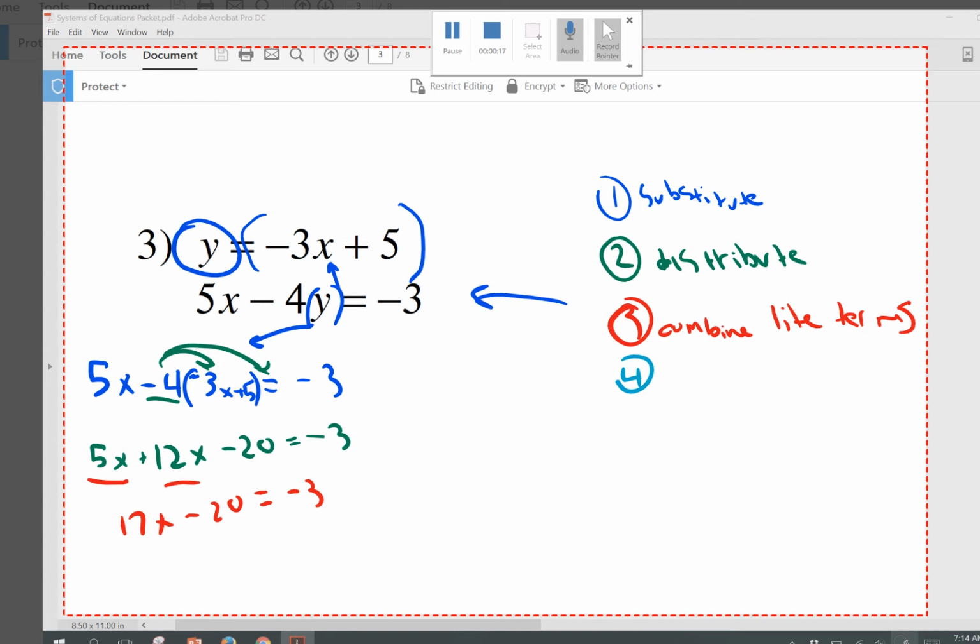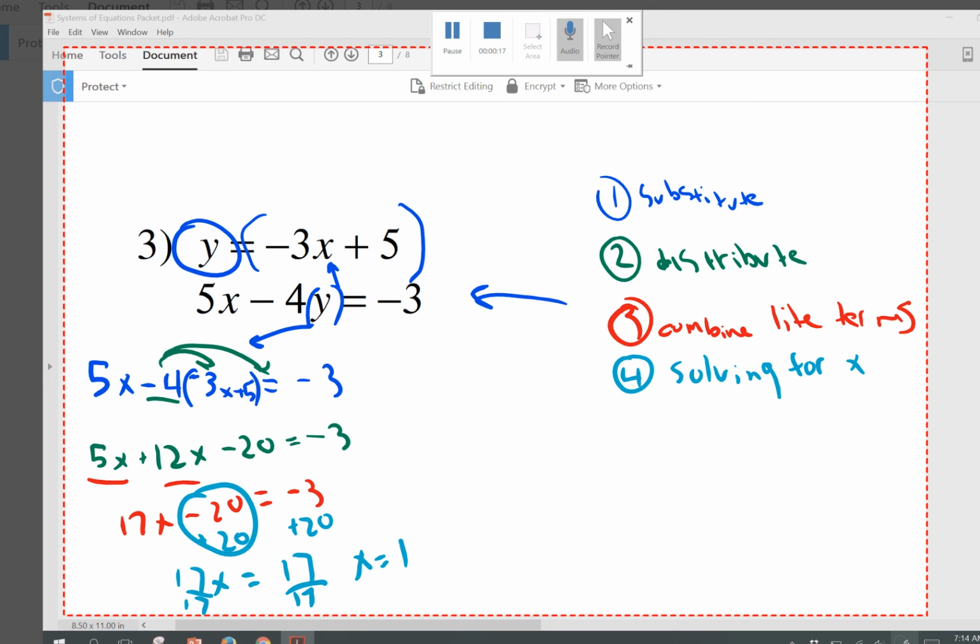Since I'm going to change colors, now we're just solving for our x. So just solving for the variable. I think we just add 20 to both sides. Do the inverse operation to make a 0. So now we get 7. Now our x is almost isolated. 17x equals 17. We can divide by 17 and we get x equals 1.